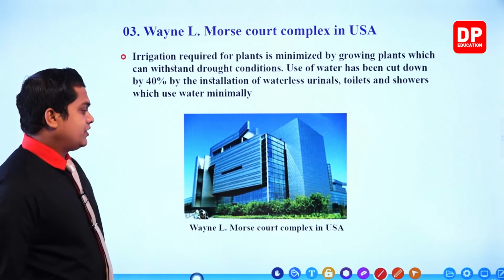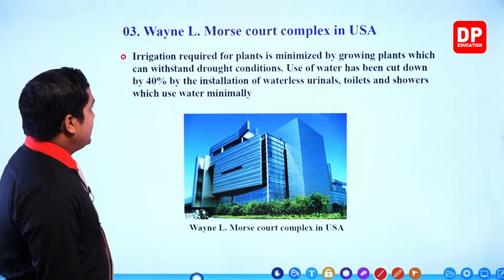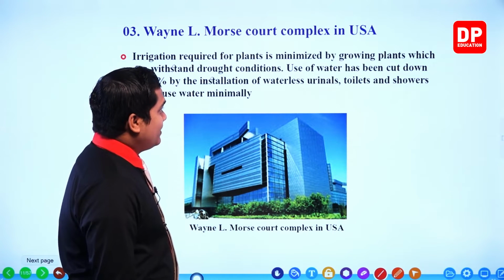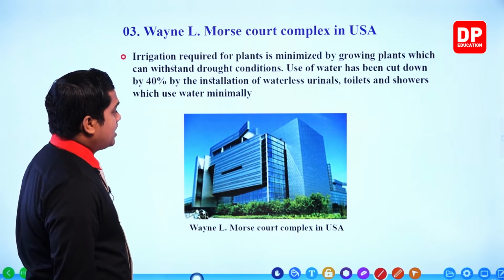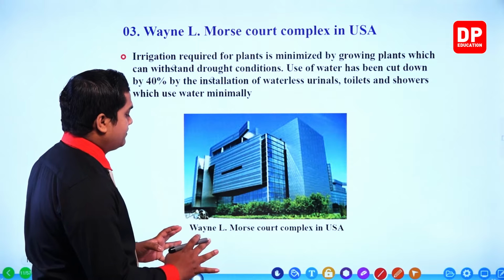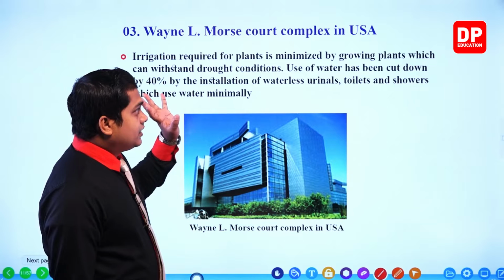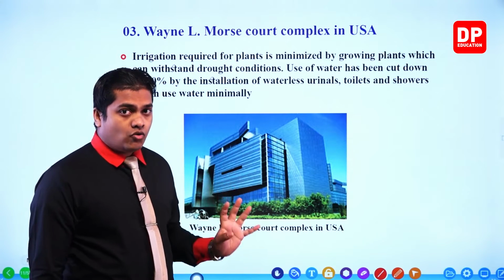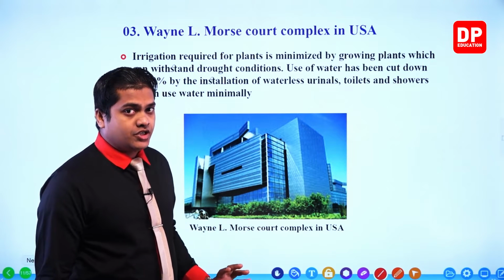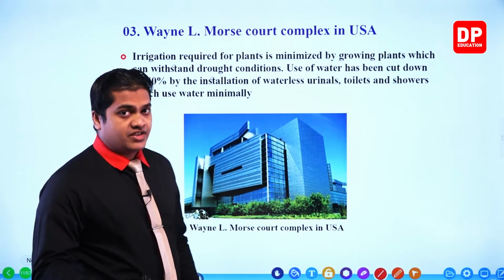Then the next one, my dear children, number 3, Elmos Court Complex in USA, United States of America. Let's see. Irrigation required for the plants is minimized by growing plants which can withstand drought conditions. Now here, my dear children, in the court complex of USA, the Elmos, the plants which have been grown around here can withstand drought conditions, harsh environmental conditions. So that means, my dear children, irrigation required for the plants is minimized.